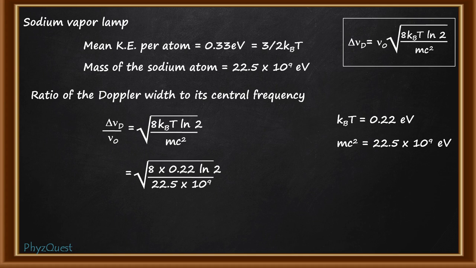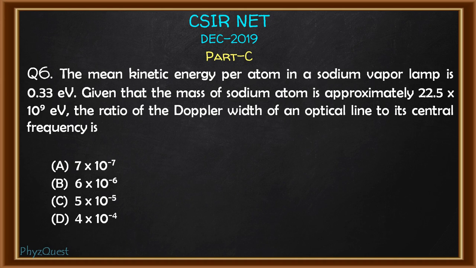Upon final calculation, this comes out as 7.36 into 10 to the power minus 6. Now let's check the options. As you can see, option B, though the magnitude is not exactly the same, is nearer to the answer. So we can say that the correct answer here is option B.